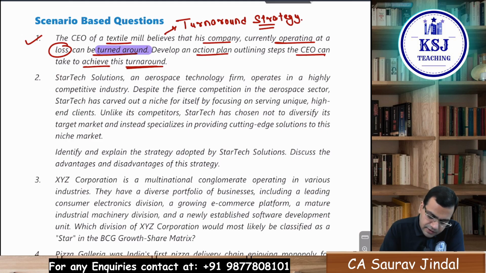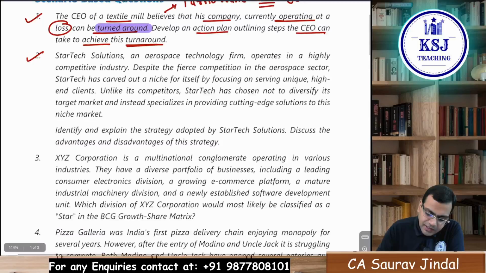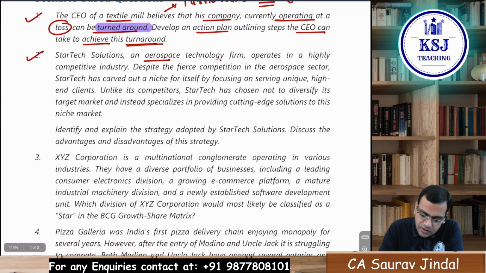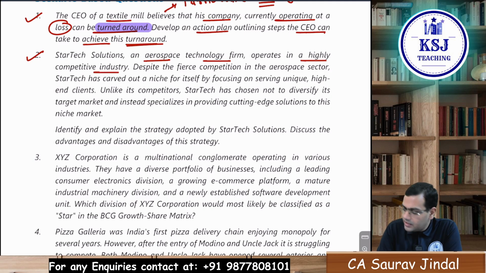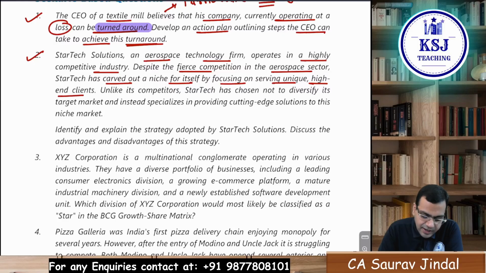Question 1 done. Let's come to question 2. StarTech Solutions, an aerospace technology firm, operates in a highly competitive industry. Despite the fierce competition in the aerospace sector, StarTech has carved out a niche for itself by focusing on serving unique, high-end clients.